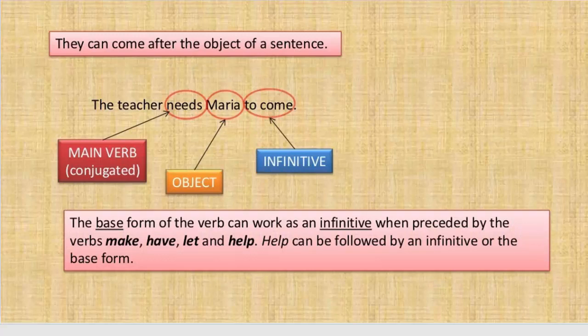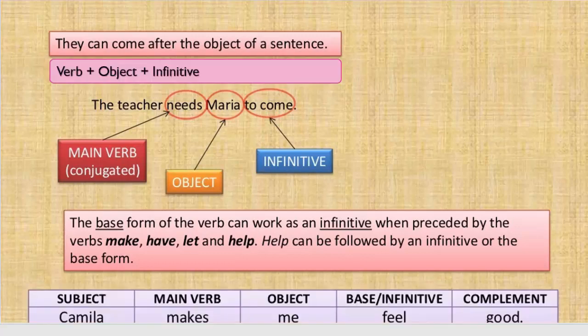The base form of the verb can work as an infinitive when preceded by the verbs make, have, let, and help. Help can be followed by an infinitive or the base form. For example, Camilla makes me feel good. In this sentence, Camilla is the subject, the main verb is "makes," which has been conjugated, the object is "me," and "feel" is the base form of the verb, which we call the bare infinitive, and "good" is the complement in this sentence.